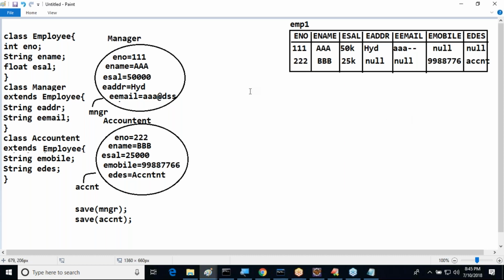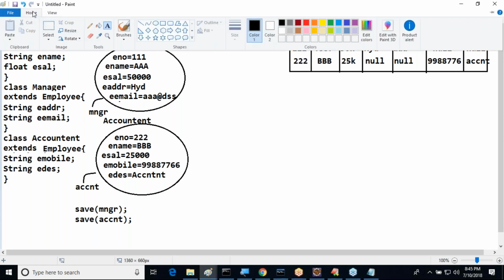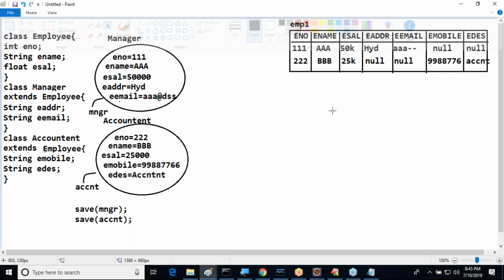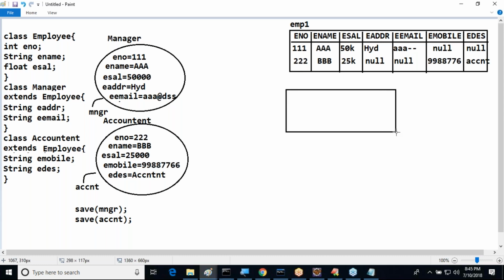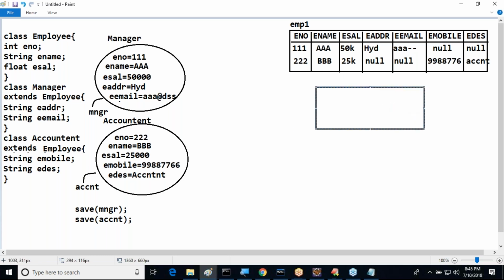This is one thing. Second one is which one? Apart from that, another approach I am telling you, try to recognize it. Two tables I want to take. What are the two tables here? One table is for one subclass. Another table is for another subclass. Like this I want to take two tables.